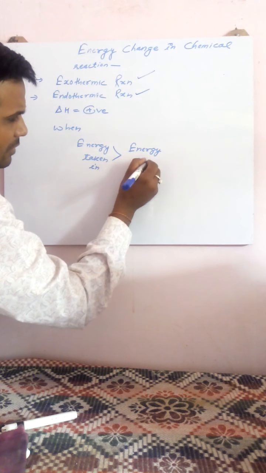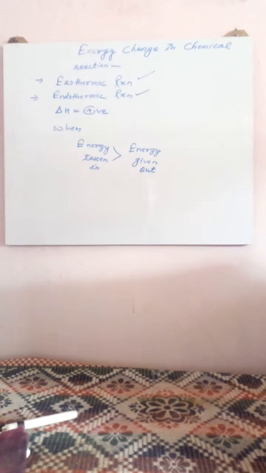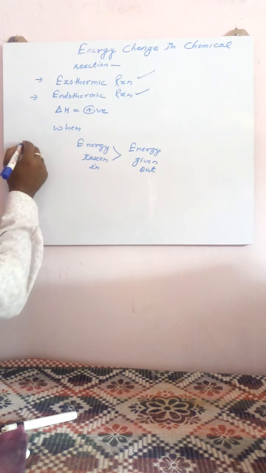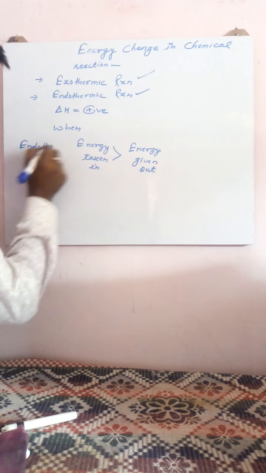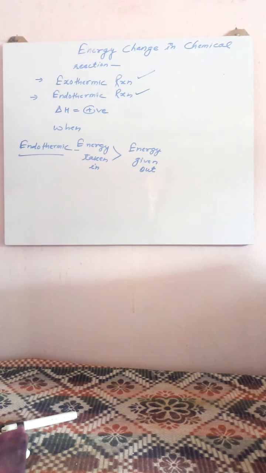I mean, if during a chemical reaction the total energy taken in to perform that change is greater than the total energy given out during the process, the chemical reaction is known as endothermic reaction. I hope you people understood. Again, I am giving you the explanation for it.